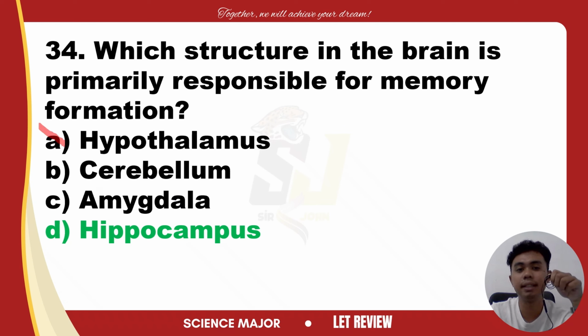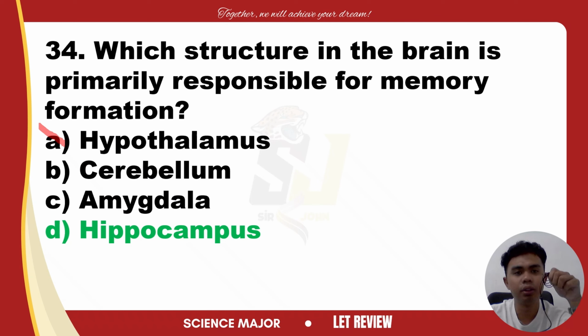Next, cerebellum. The cerebellum is responsible for motor control and coordination. I want you to remember this. Cerebellum, motor control and coordination. Again, cerebellum, motor control and coordination. The hypothalamus, homeostasis: temperature, hunger, thirst, and emotions. Or you can just use homeostasis as your hint for hypothalamus.